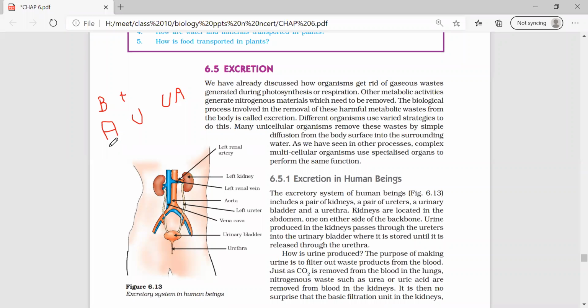Since they secrete ammonia, they are known as ammoniotelic animals. Since we secrete urea, we are known as ureotelic animals. Since the birds and those secrete uric acid, they are known as uricotelic animals.